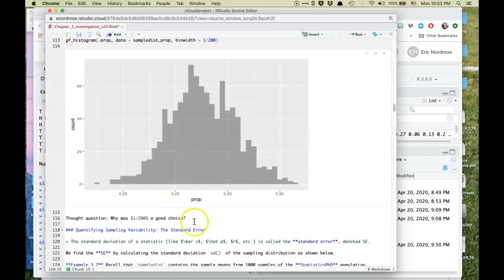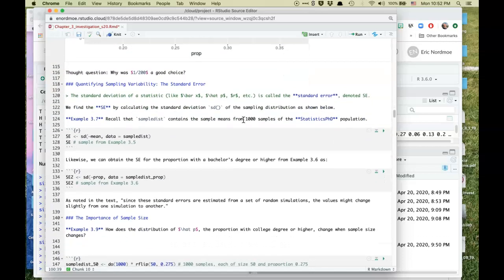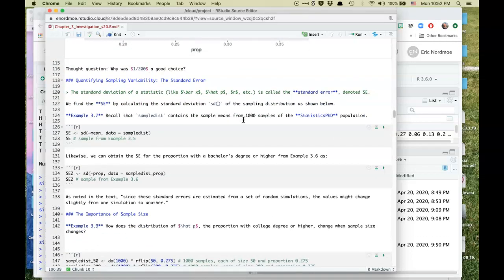So why was 1 over 200 a good choice? Well, I just told you every bar has a distinct value of p-hat. Alright, so let's plug along. Now if you're getting a little fatigued here and just need to stop and think about this, I'd suggest that you pause and then rejoin me after you've had a chance to think about this. Okay, I hope you had a chance to get a cup of coffee or take a short break, because now we're going to plug along a little bit further to get to the end of this section.